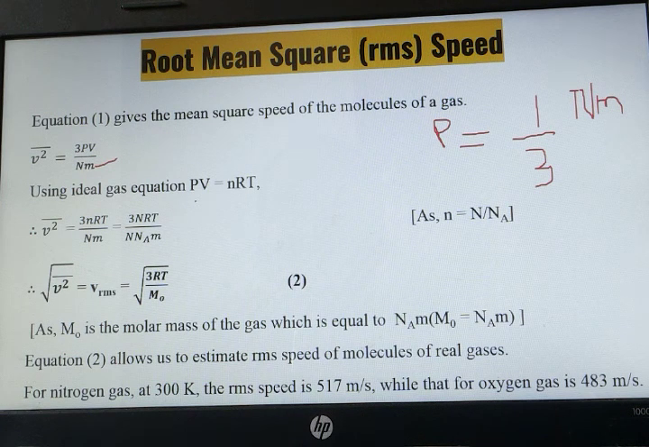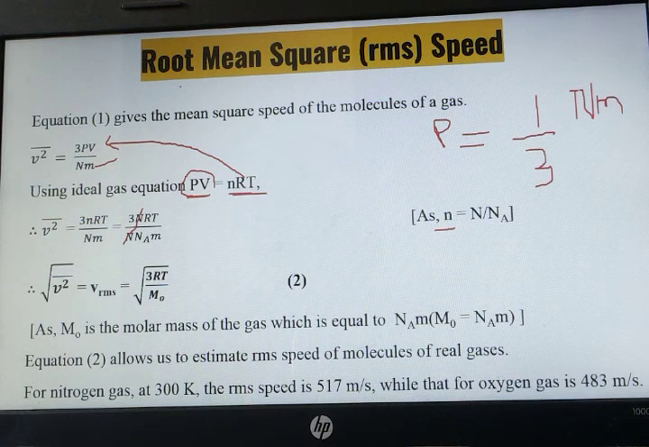But we are already knowing, what do we know? PV is equal to nRT. So in place of PV, what can we substitute? In place of PV we can substitute nRT. We can substitute this here. So we will be getting V square bar is equal to 3nRT upon NM. But what does this small n tell us? Capital N upon Na, which means number of molecules upon Avogadro's number. So we will be writing capital N upon Na. So what will happen? This n and this n will get cancelled.